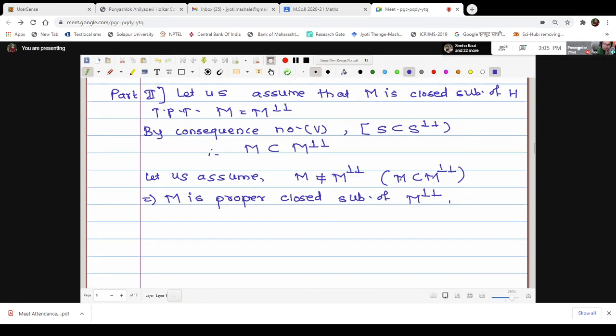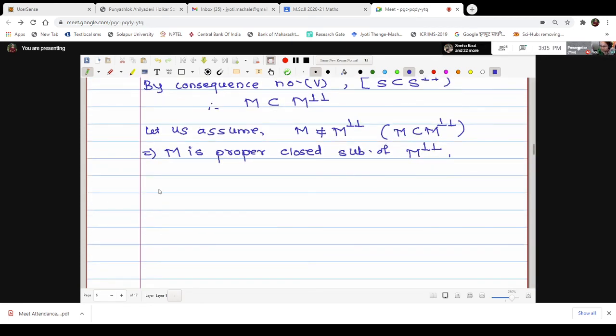Therefore here we say that M double perp is a Hilbert space, and M is a proper closed subspace of the Hilbert space M double perp. Now by the theorem we have proved just now, there exists a non-zero vector.